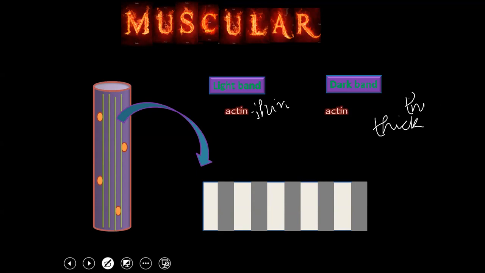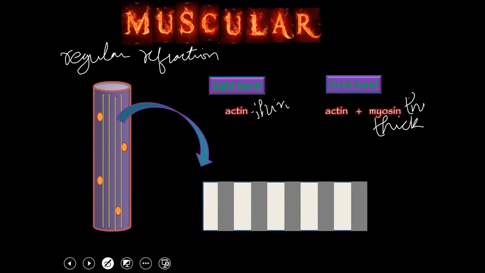All right. What next? Because there is only thin actin filament, light is regularly refracted. What is the meaning of regular refraction of light?